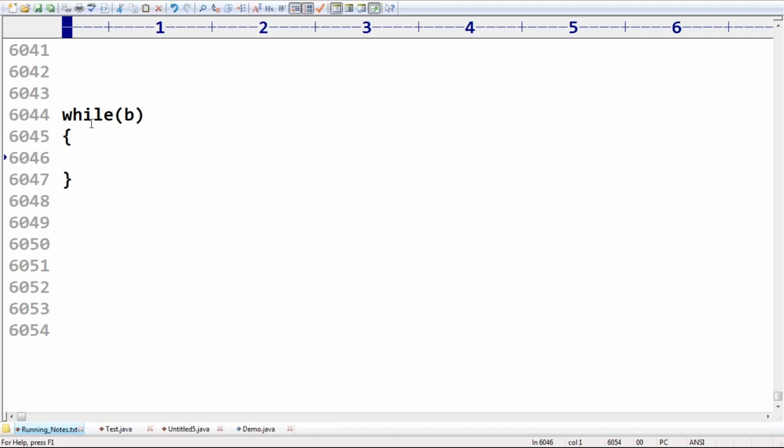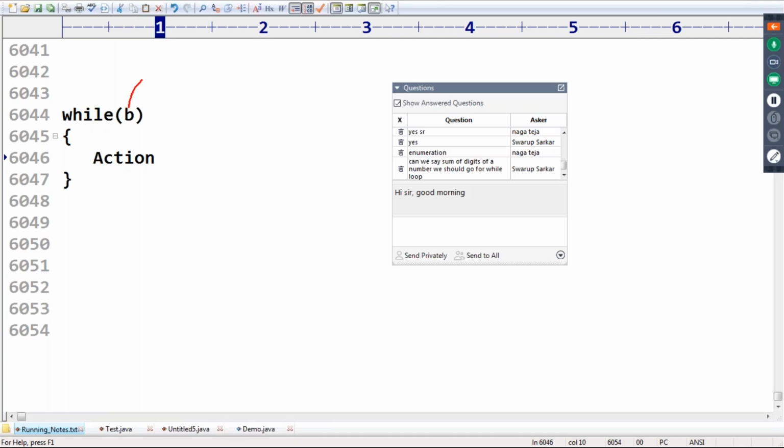So this is the syntax that we have to take. So some action I have to do. Now the first important point: the argument to the while loop is always Boolean. Remember this one. The argument to the while loop should be Boolean type. Remember that, it should be Boolean type.